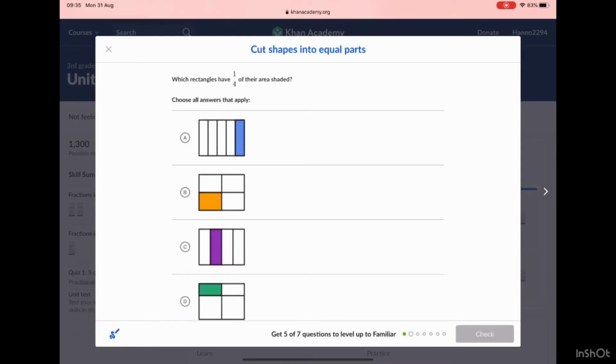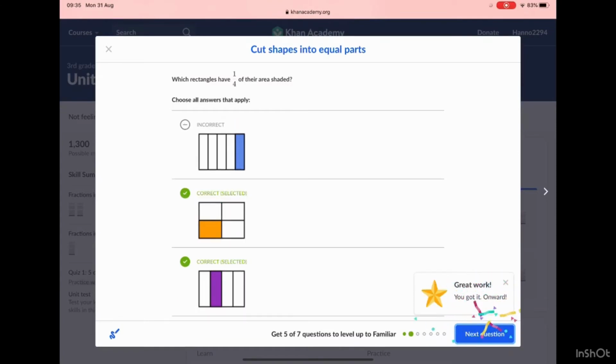And done. Now, which rectangle is one of four? A is not, because it's 1 of 5. B is 1 of 4. C is also 1 of 4. But D isn't 1 of 4. So let me just press that. Wait, no. Let me just delete the A and double check the D. No. I think no.